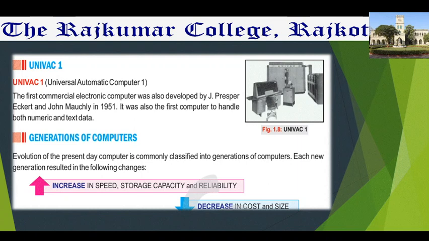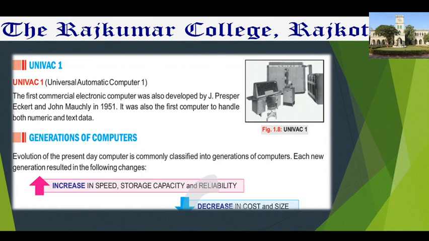Fine. Now, generations of computers. The evolution of the present-day computer is commonly classified into generations of computers. Each new generation resulted in the following changes: an increase in speed, storage capacity and reliability, and a decrease in cost and size.